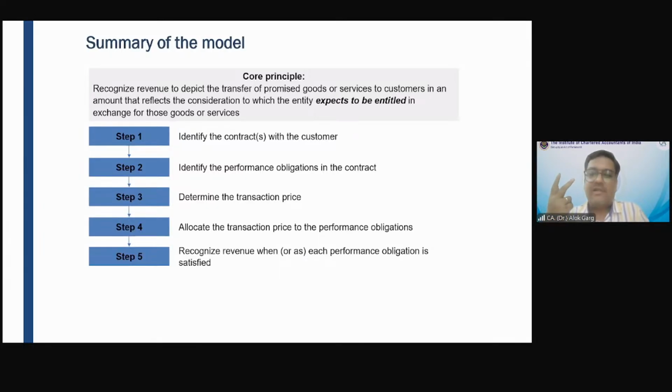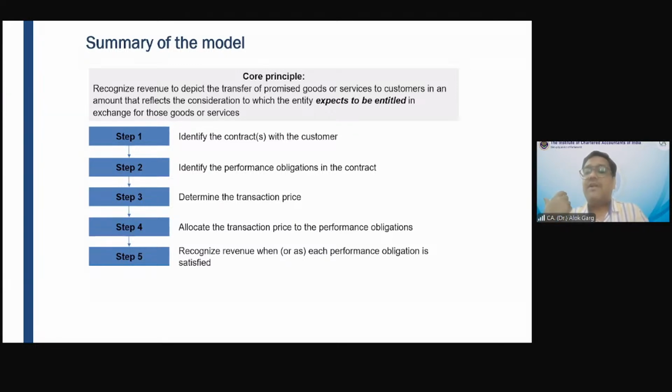But there are two performance obligations in the case of reward points. This entire 10,000 rupees is not going to be recognized as revenue. This 10,000 rupees has to be allocated between the standalone selling price of the Delhi to Mumbai ticket and the estimated value of the reward points. Yes, we did this question in the last class when we started Ind AS 115.